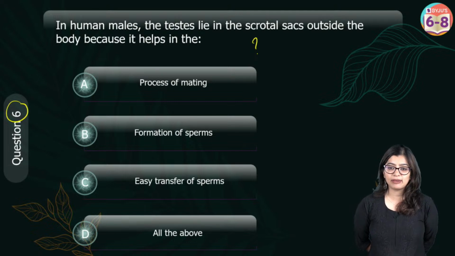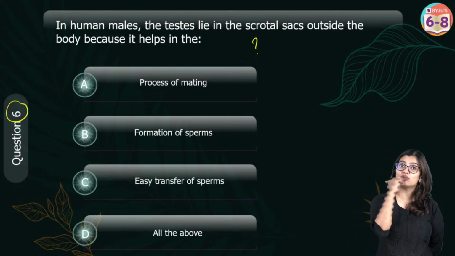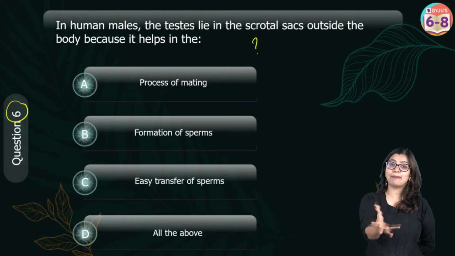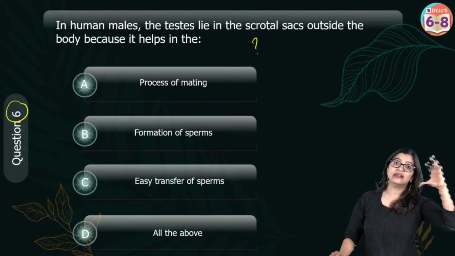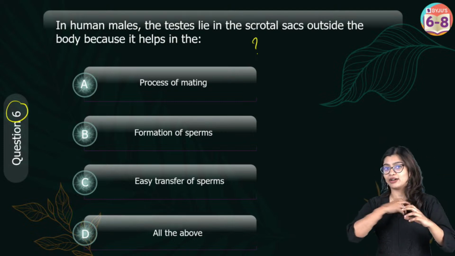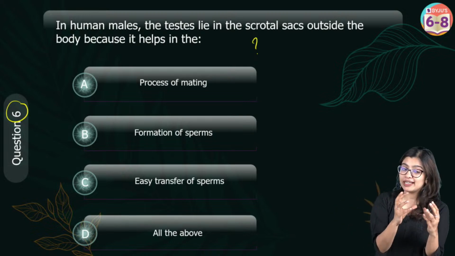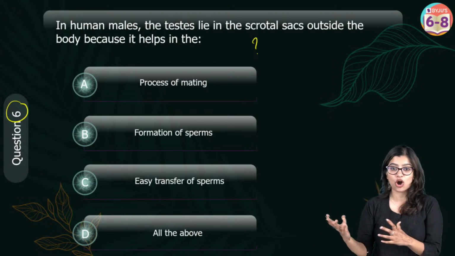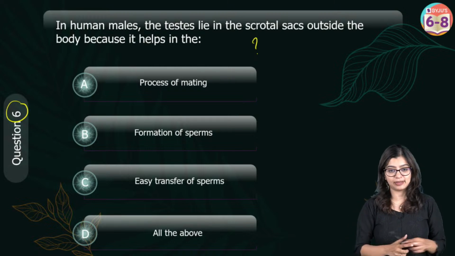Ma'am, why are test tube babies not that successful? Aradhya, for the very same reason that test tube babies require you to do the process of fertilization outside the body. It's happening inside a petri dish or in a laboratory. So the conditions are not ideal, right? When you try to replicate an internal process outside, the conditions don't match. The cells start to feel like this is not my environment, this is where I should not do it. That is why it is slightly tougher.